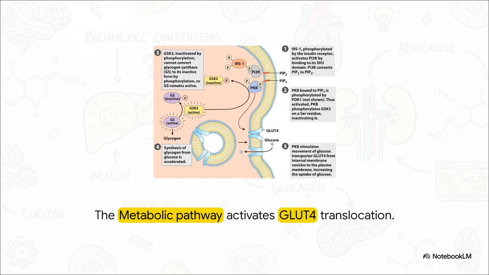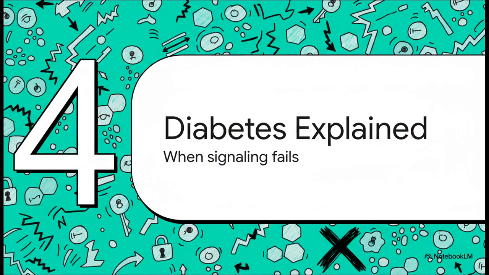Second, PKB commands intracellular vesicles containing GLUT4 transporters to physically move and fuse with the cell's outer membrane. Your muscle and fat cells literally open up extra doors to rapidly absorb the excess sugar right out of your bloodstream.